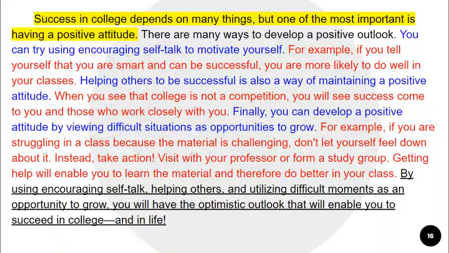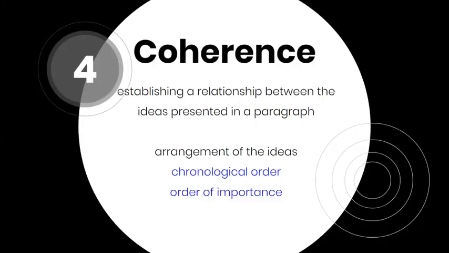In addition to being unified, a well-developed paragraph also needs to be coherent. Coherence means establishing a relationship between the ideas presented in a paragraph, and this is done through the arrangement of the ideas. Details in a paragraph may be presented in a chronological order or in the order of importance.